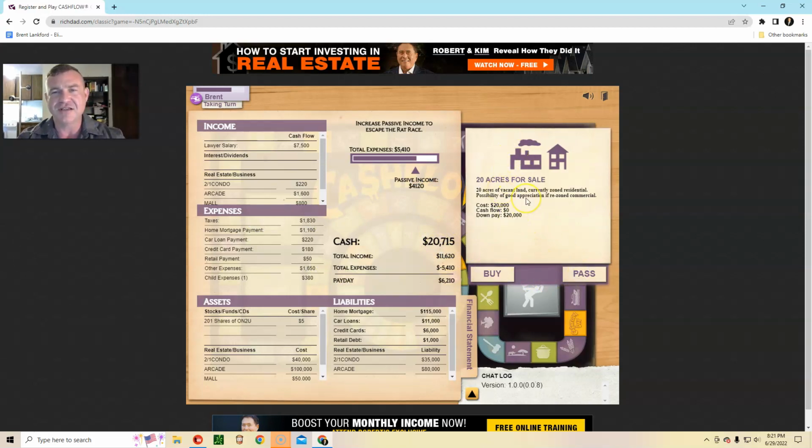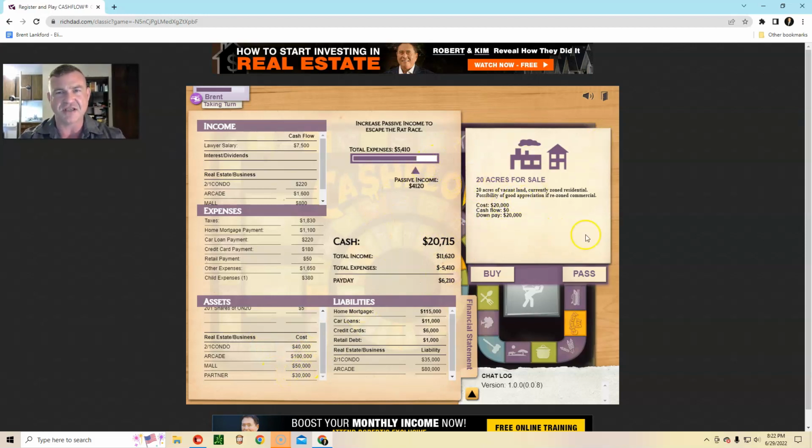Okay, here is a good example. Right? 20,000, no cash flow. If I was like closer to here, maybe I would do that. But I'm making $6,000 a payday, so I'm going to be around 30,000 pretty quickly. Remember those other deals that I got? 40,000, 30,000, got 1,600. I'm passing on this. I would take this closer to the beginning of the game, but being that I'm closer to getting out of the rat race, I'm going to pass on that.